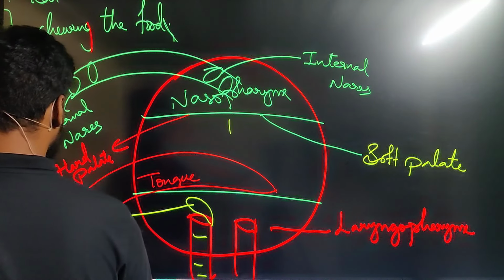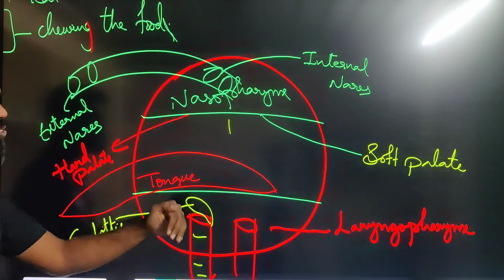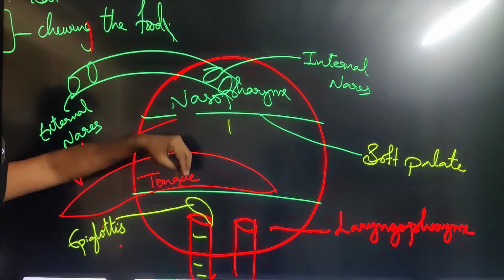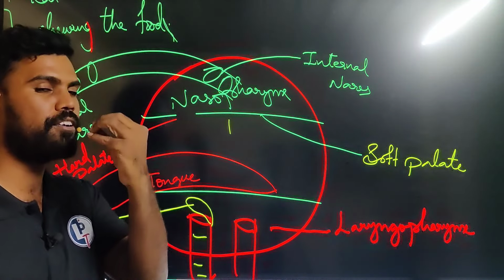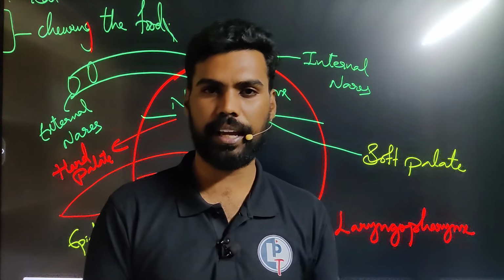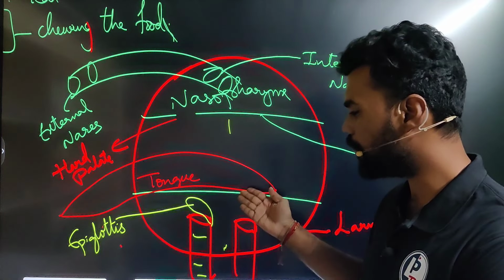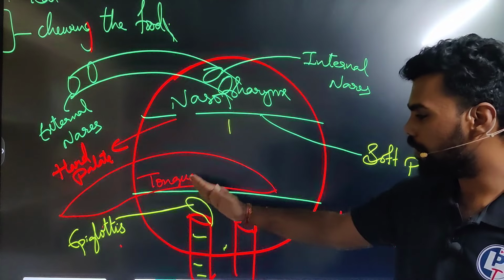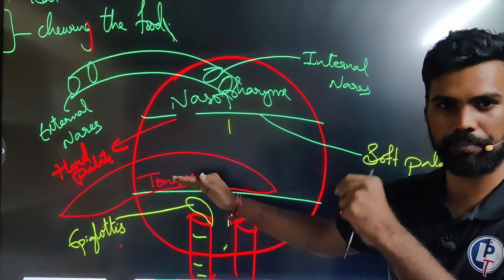Now what is the function of the epiglottis here? The epiglottis is going to arrest the food material and not allow it to pass into this cavity, and it allows only air to move here. So whenever you are swallowing food, for a few seconds there is a stop, a break in air, so air is not allowed to move into the path. The epiglottis closes here so that air doesn't enter for some time.